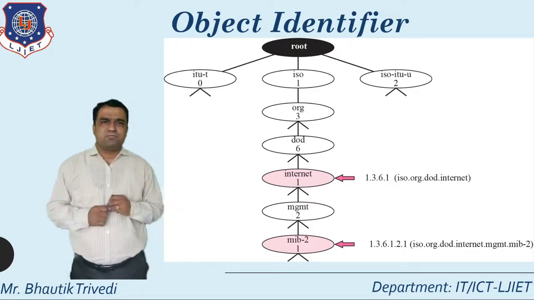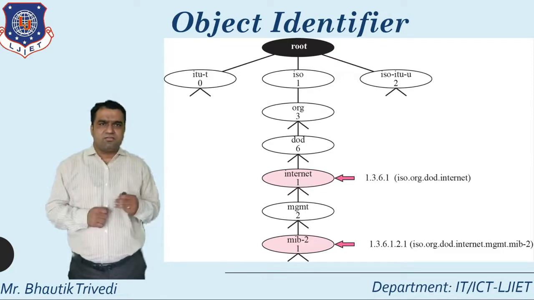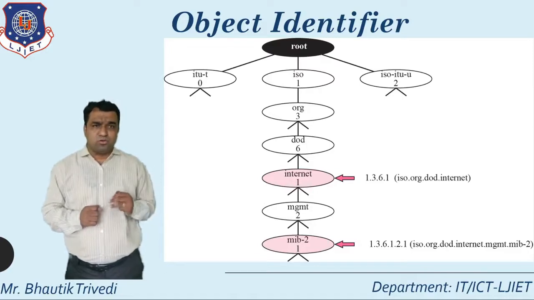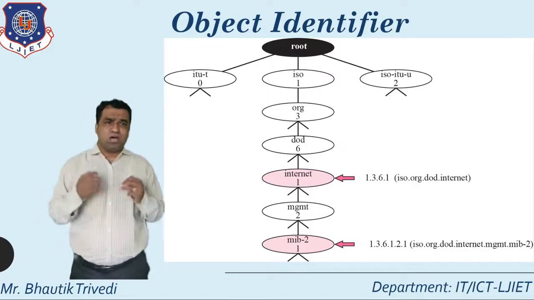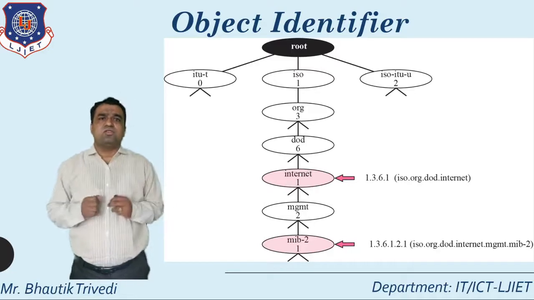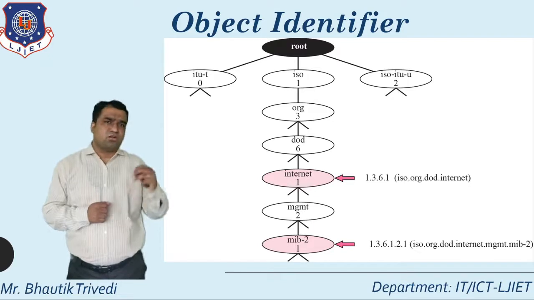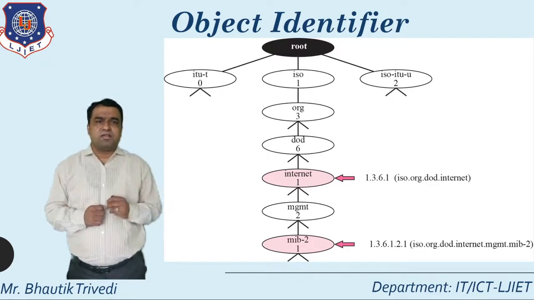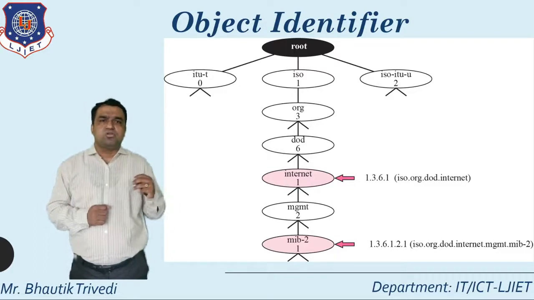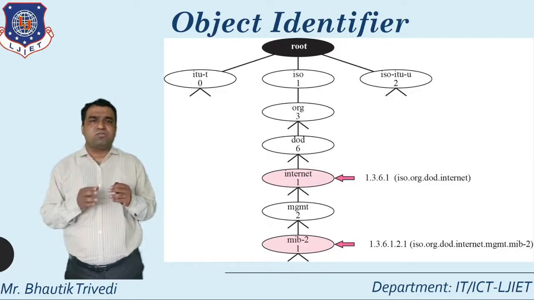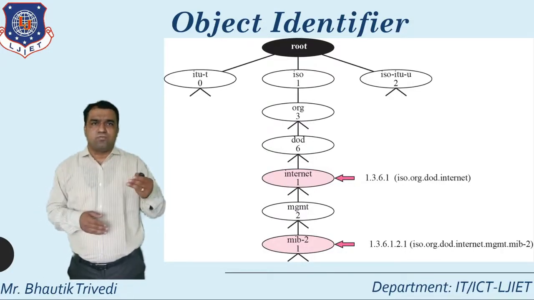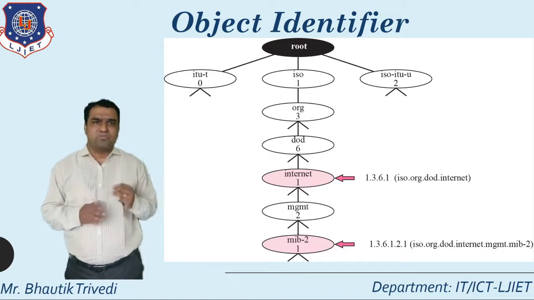Then after ISO comes org, then dod, then internet, then management, and then mib-2. How do I read this? It is iso, then org, dod, internet, management, mib-2. This is related to the object identifier concept. You read it from top to bottom.